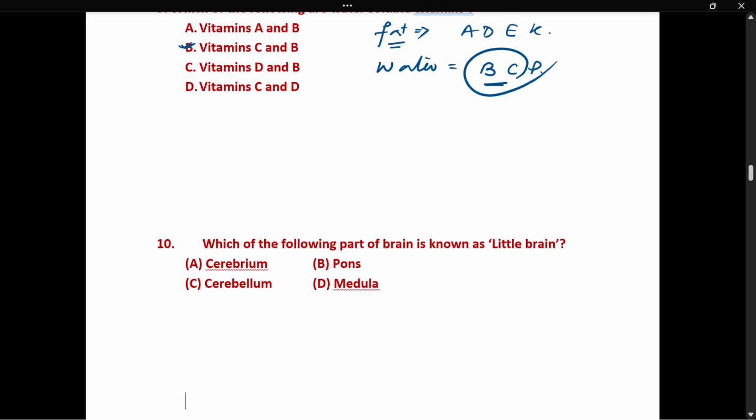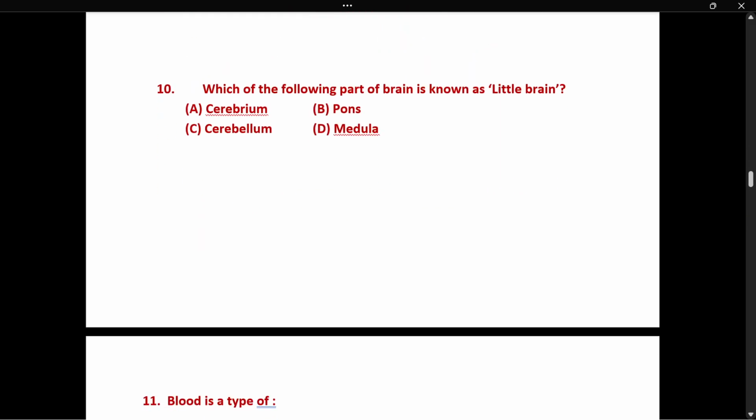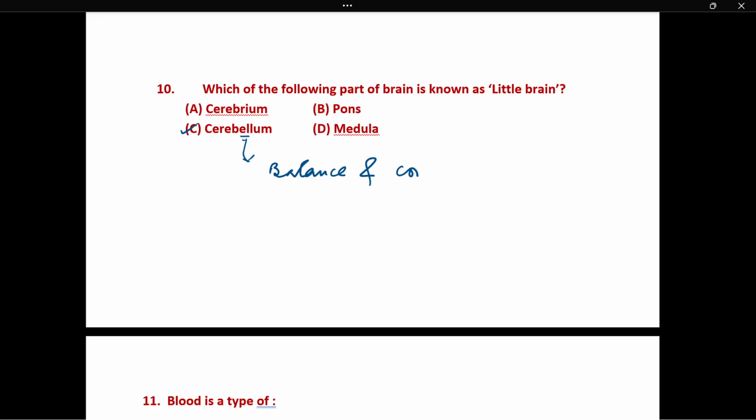Next, question number 10. Which of the following parts of the brain is known as the little brain? That is cerebellum. Option C. Cerebellum is called the little brain and it controls the balance. What is its function? Balance and coordination.